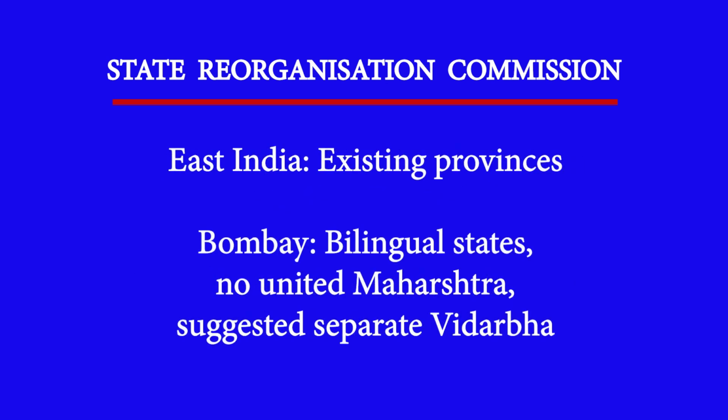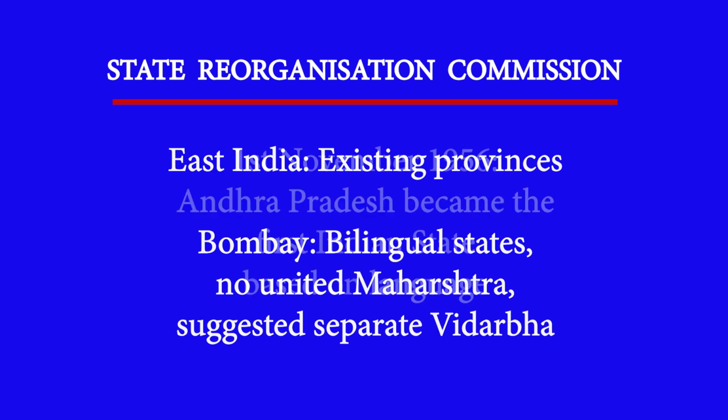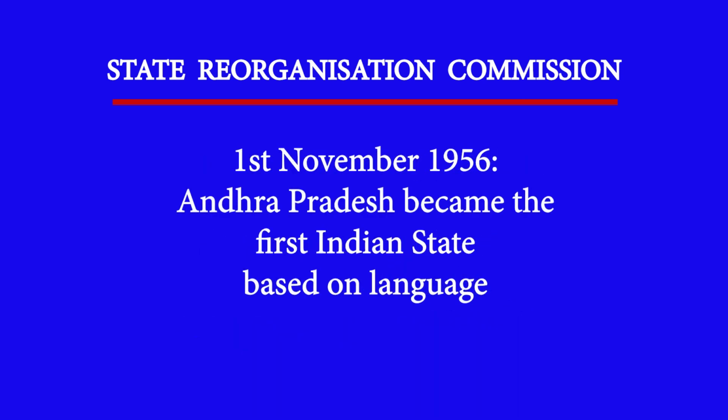And they said that eastern India should remain as it is. Bombay should be kept as a bilingual state because there were Marathi speaking people and Gujarati speaking people. So, Bombay should continue as a bilingual state. And on 1st November 1956, Andhra Pradesh became the first Indian state based on language.